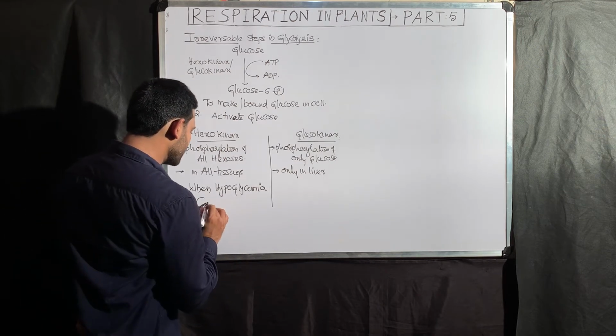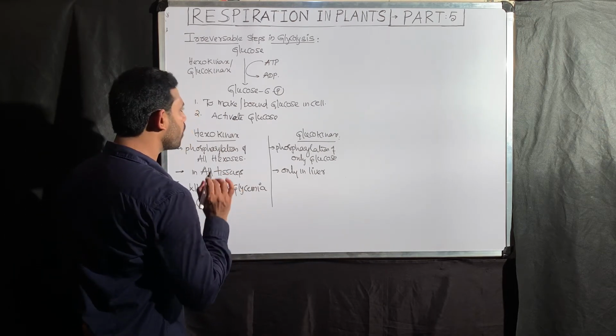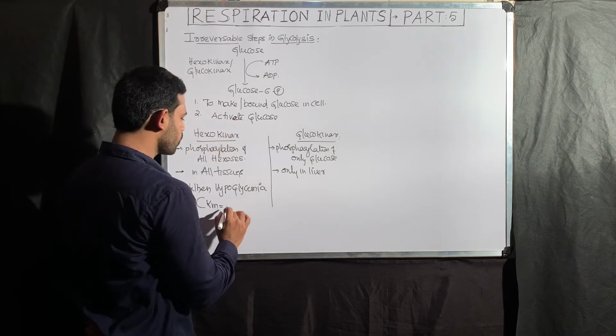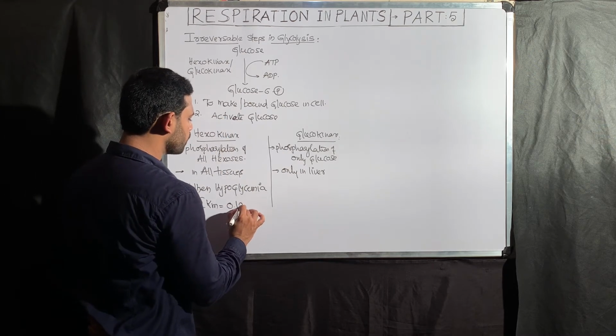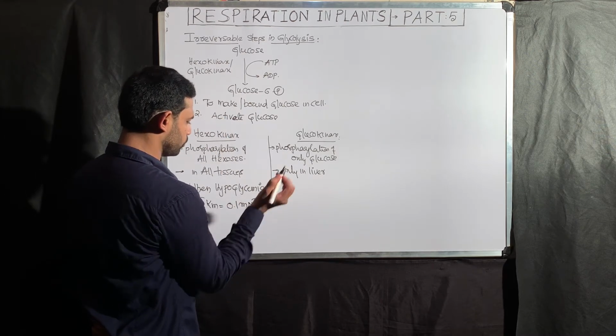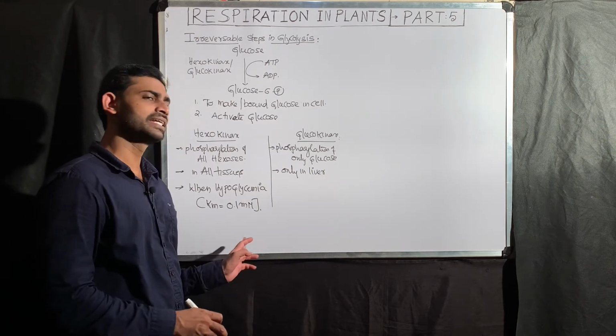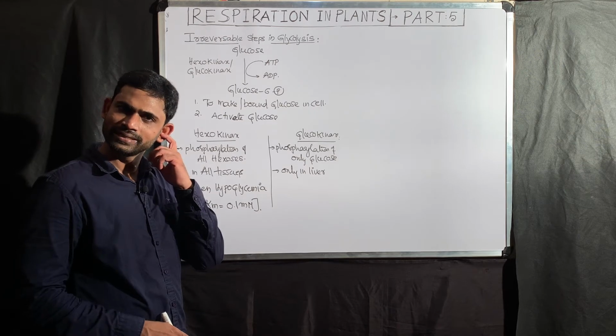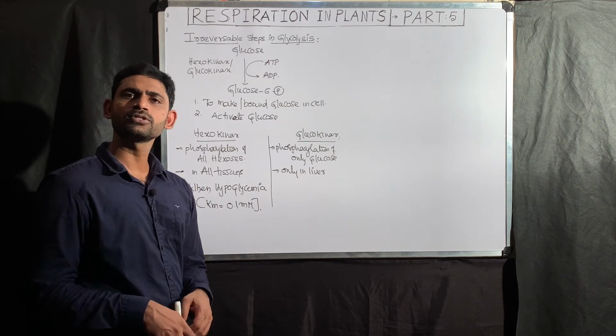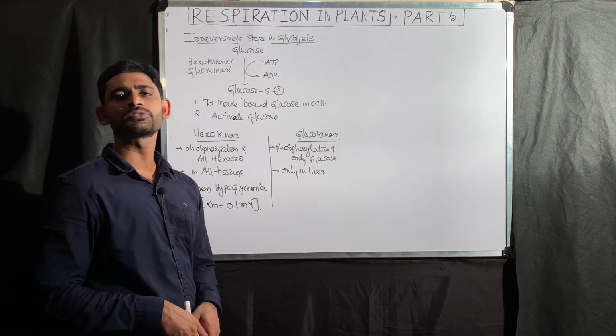Here I am giving a hint: the Km value of hexokinase towards glucose is 0.1 millimolar. In the biomolecules part, I clearly explained the importance of the Km value. The Km value of an enzyme is inversely proportional to the enzyme's affinity towards the substrate.